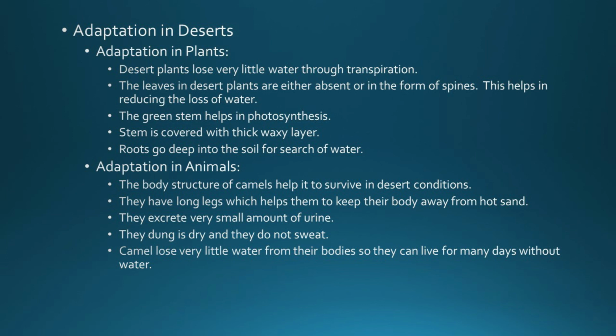They excrete a very small amount of urine, because they are not drinking too much water. The dung is dry and they do not sweat. Camels lose very little water from their bodies so that they can live for many days without water. So, these are the features for the adaptation in the desert animals.